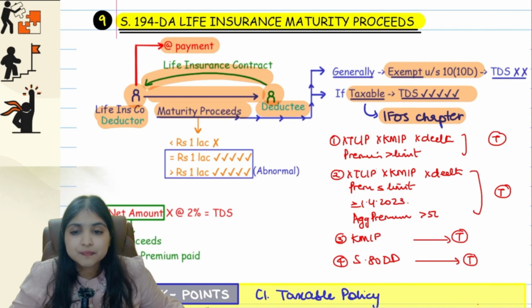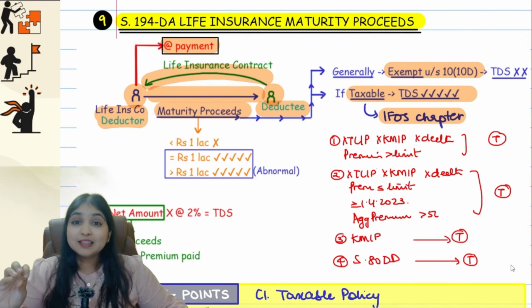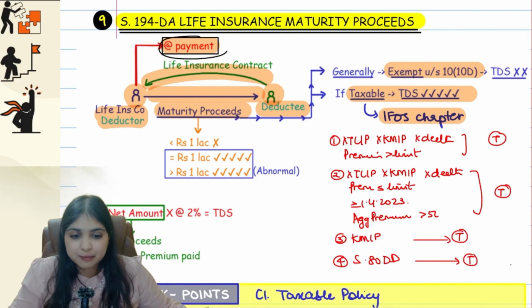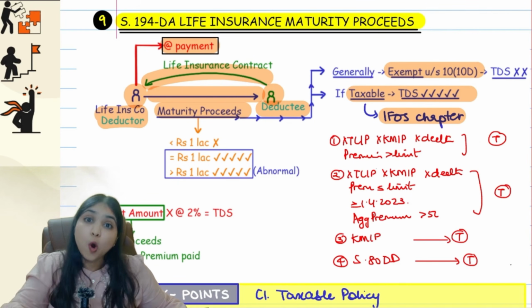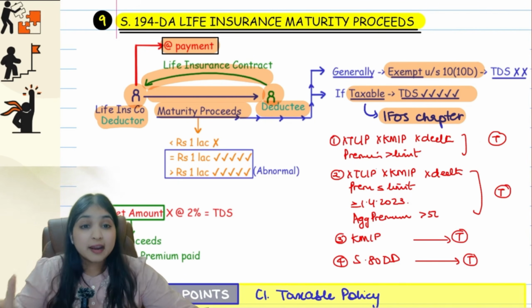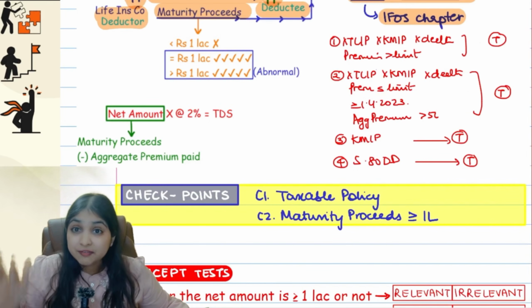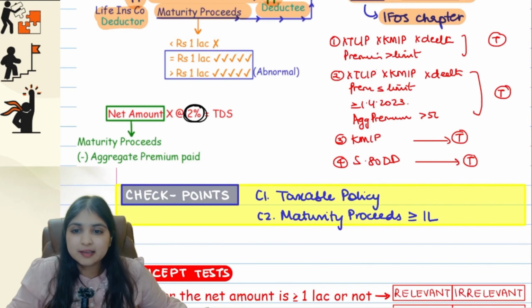Okay, guys. Now if 194DA is applicable, what's our limit? The limit is 1 lakh. If the maturity proceeds happen to be less than 1 lakh, no TDS. If it happens to be equal to 1 lakh or more than 1 lakh, then there will be TDS. So these two are the most special points of 194DA, guys, that here we deduct tax at the time of payment and here the limit is an abnormal limit, which means if the maturity proceeds happen to be more than or equal to 1 lakh, there will be TDS. And if TDS is applicable, TDS will be at the rate of 2%.